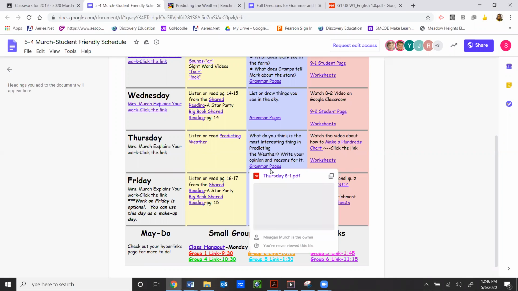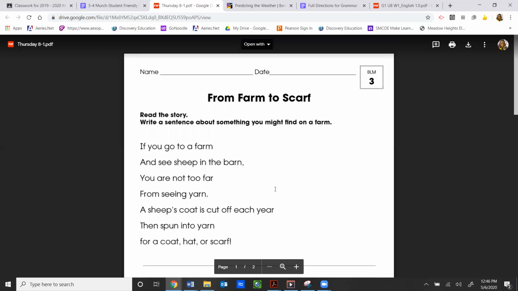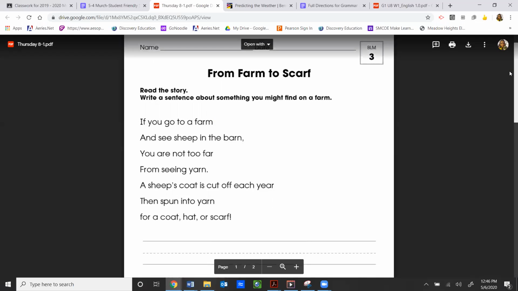Now let's open up our grammar pages. So today for your grammar pages, this is your spelling page. It looks a little bit different than what you're used to. So this is an example of a spelling story. And my challenge today to you is to write your own spelling story using R words. You can use the ones that we've been working on this week, or you can use some new ones too that you might have read in other texts or seen elsewhere during the week.